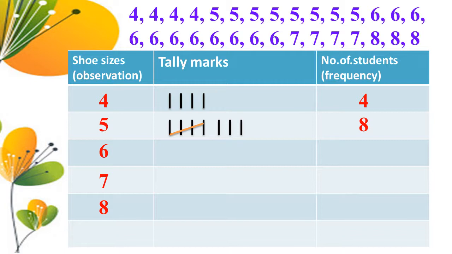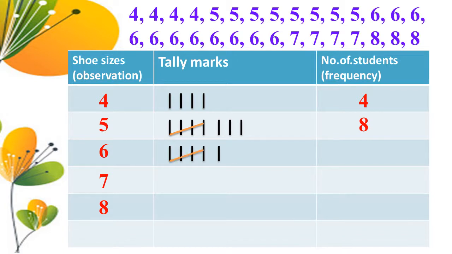Next the observation 6. 1, 2, 3, 4. So for the fifth observation we want to draw a line diagonally to cross the 4 lines.